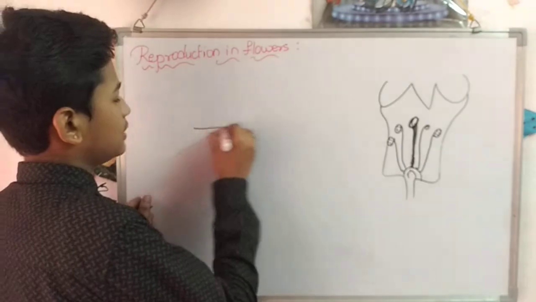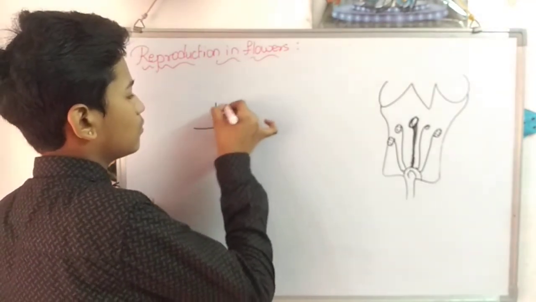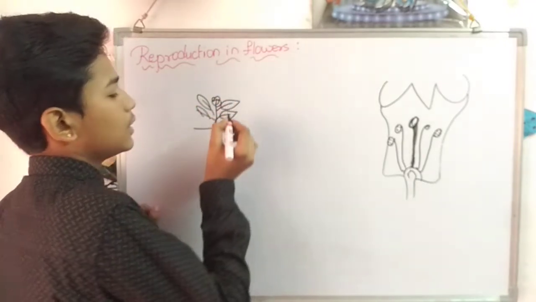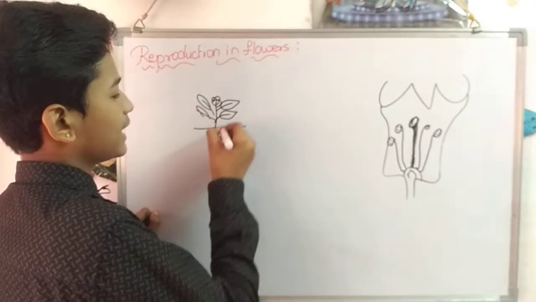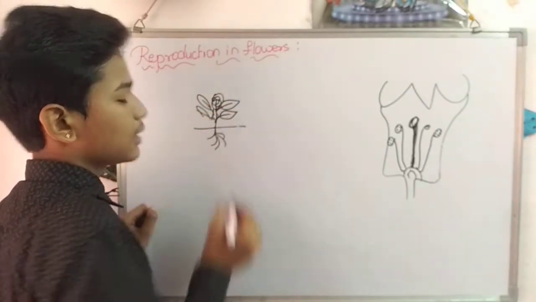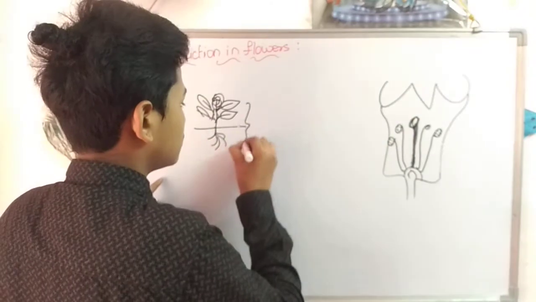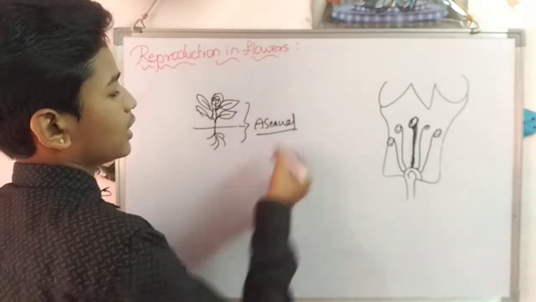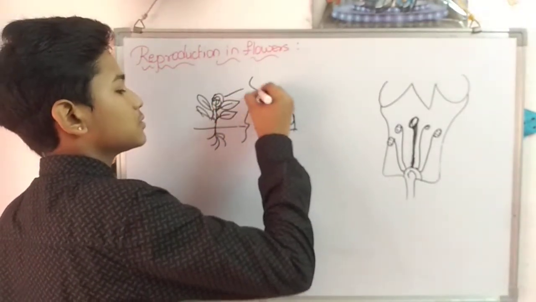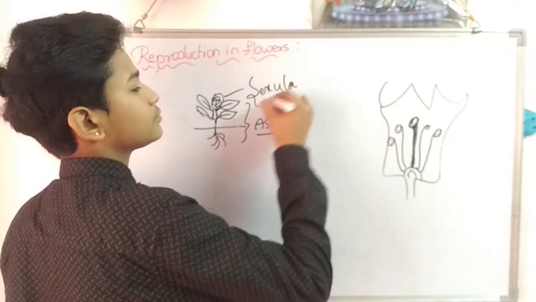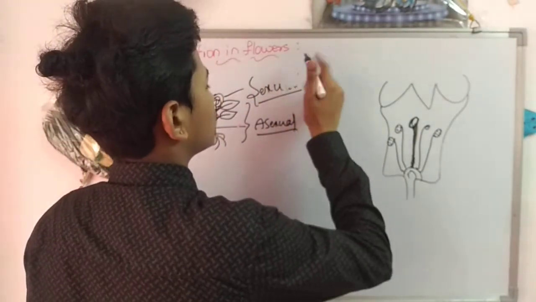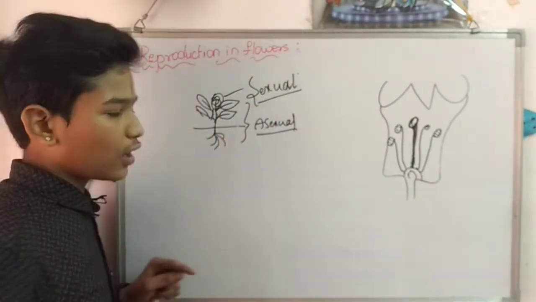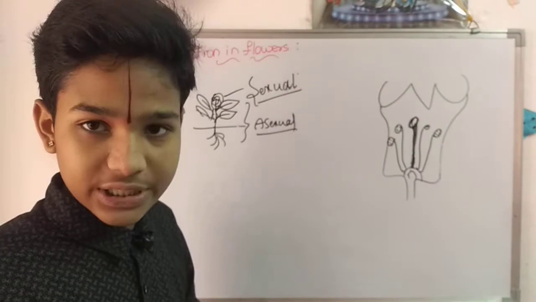Now in a plant, all the remaining parts except the flower go through asexual reproduction, right? But the flower goes through sexual reproduction. Only the flower goes through sexual reproduction. All the remaining parts go under asexual reproduction, right?